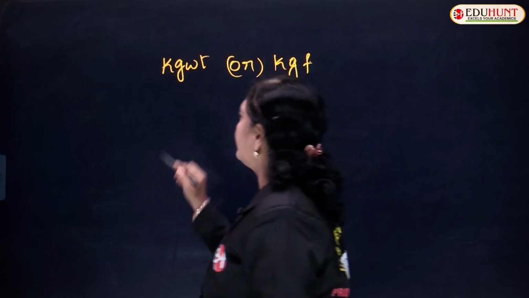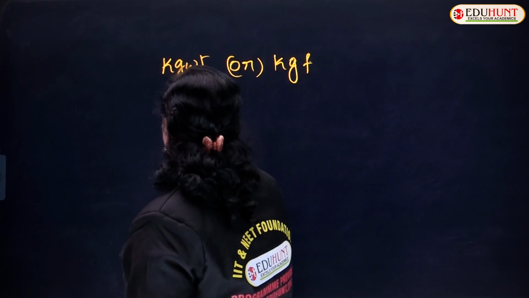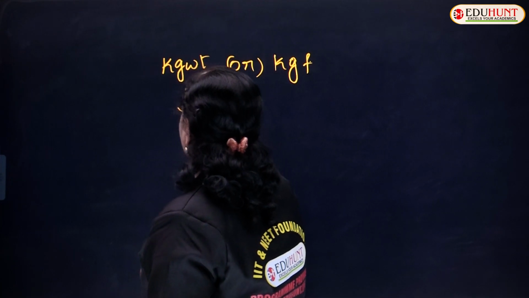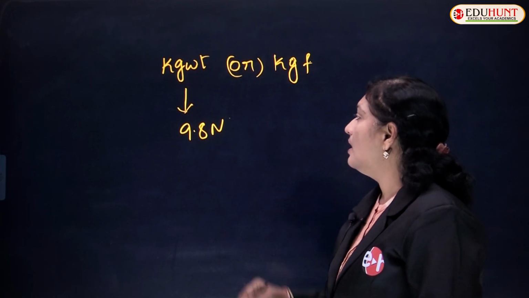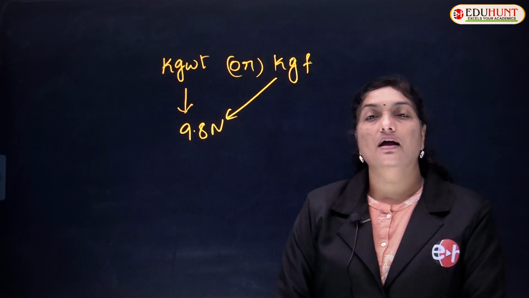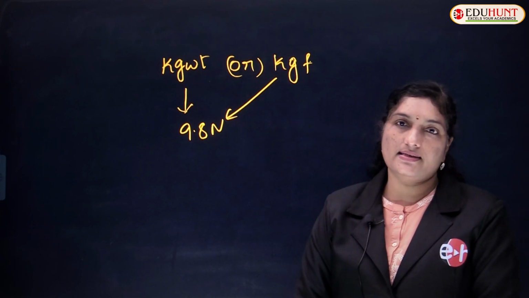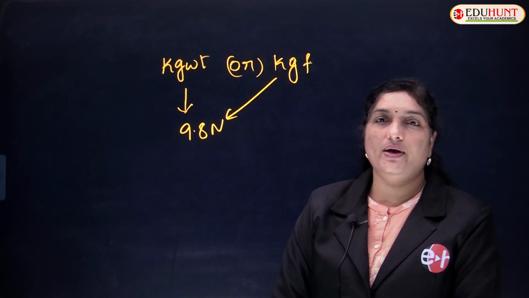The value of 1 kg weight is equal to 9.8 Newton. The other name for kg weight is kg force. Whether you say kg force or kg weight, its value is 9.8 Newtons.